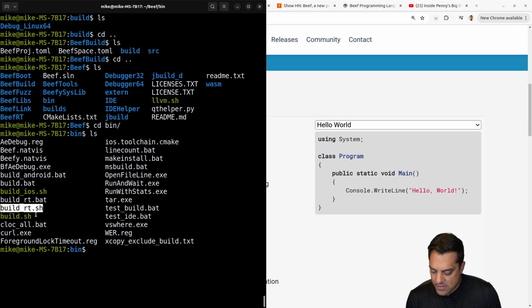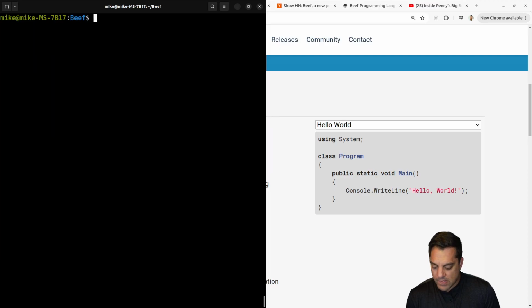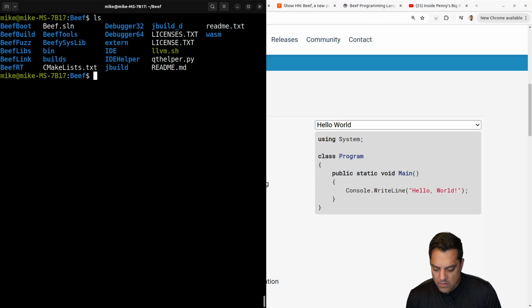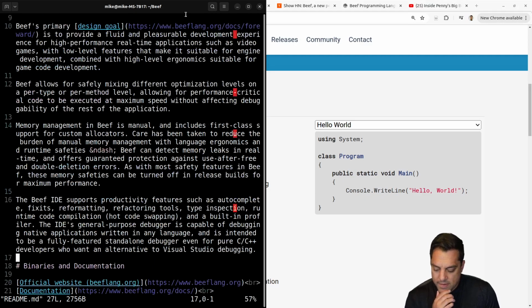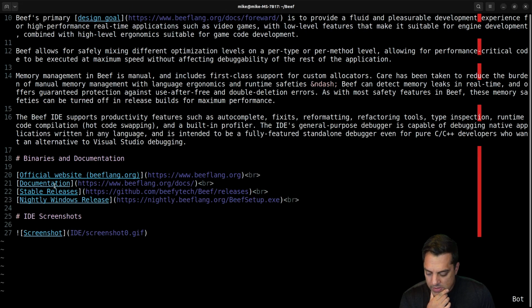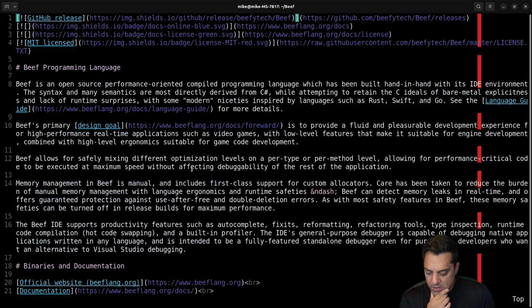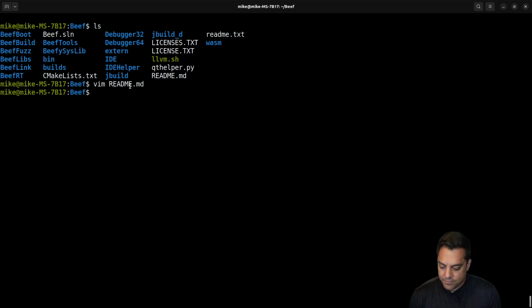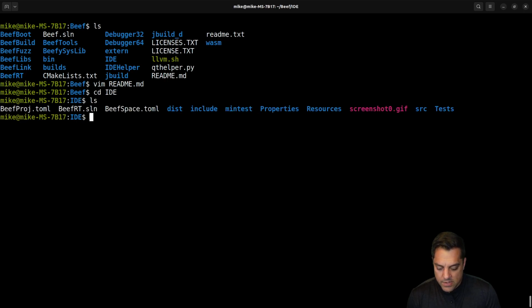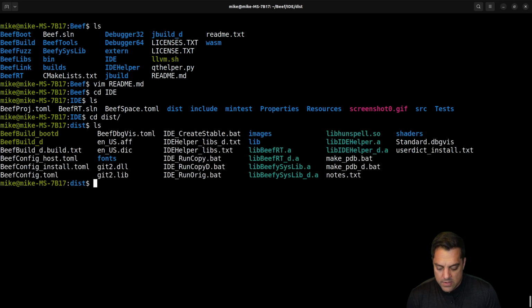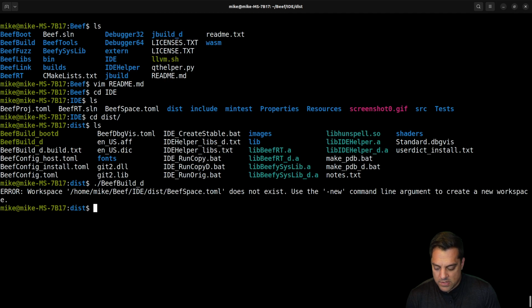Back here. I've got these shell script files here, which I'm assuming the build sh just runs. Let me go back here. Let's go back into the README. Take a look here. Binaries, documentation, design goals. Okay, that's where we are in the forward. That's what we're going to read. Oh, we got the IDE here. Did that build it? Again, it's hard to know. Would it be in the distribution? What is beef build D? Okay.